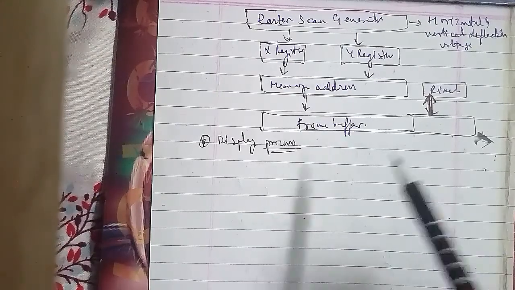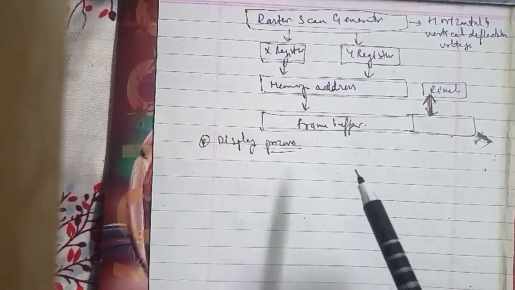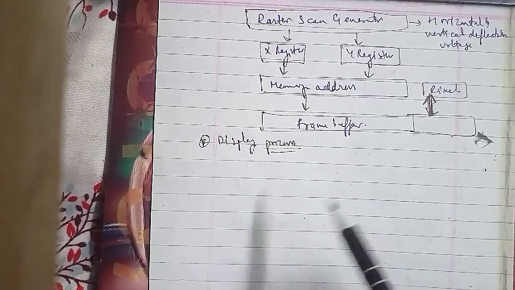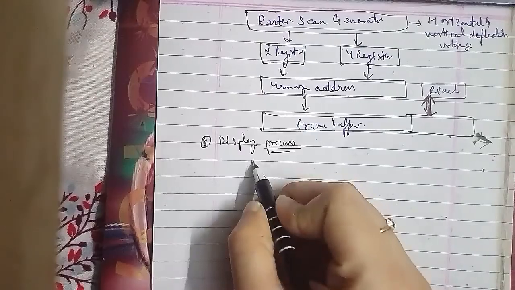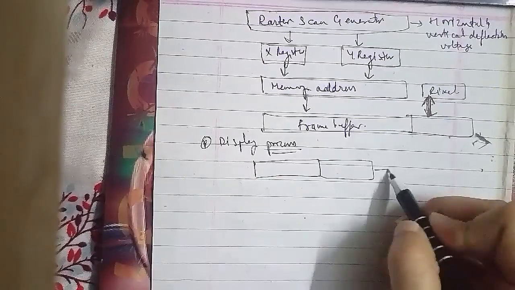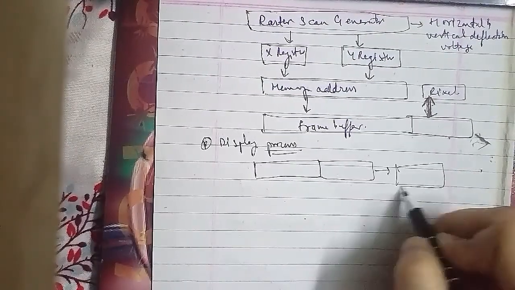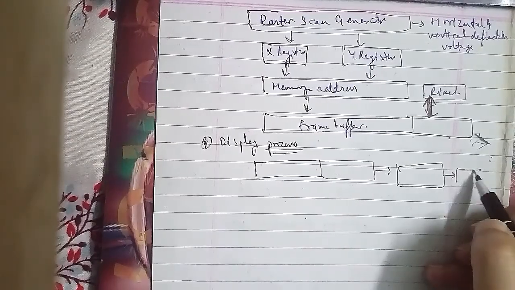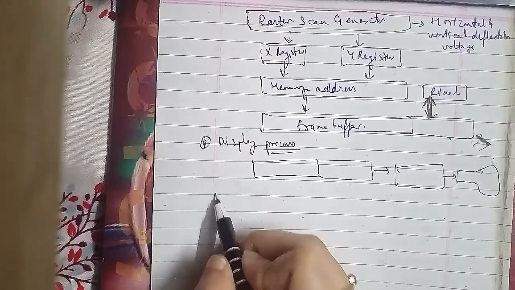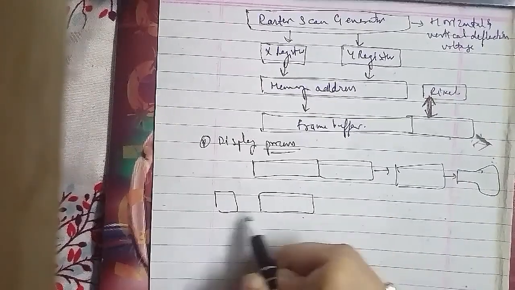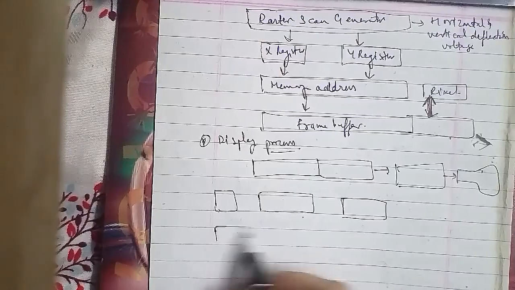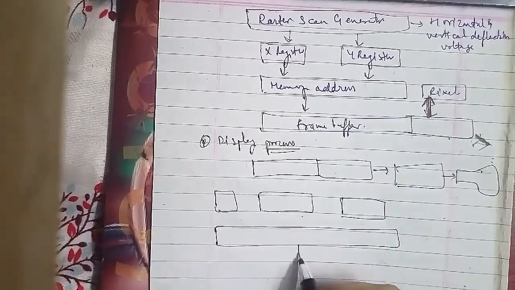Display processor, memory, and a frame buffer. Then it goes to the video controller, and then it will be here. In the same case, it will be here CPU, and here this is the display processor memory.